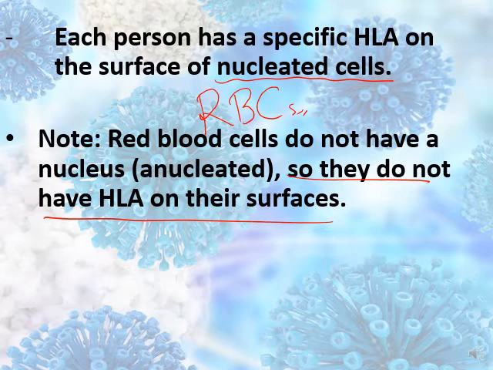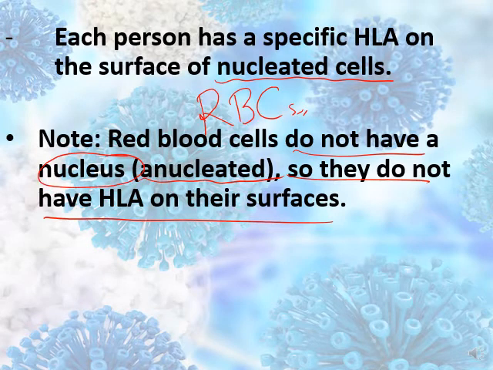So the immune system will not attack these red blood cells and will not consider them as non-self. Why? Because they are anucleated, meaning that they don't have a nucleus. Red blood cells, pay attention to this note, it's very important.